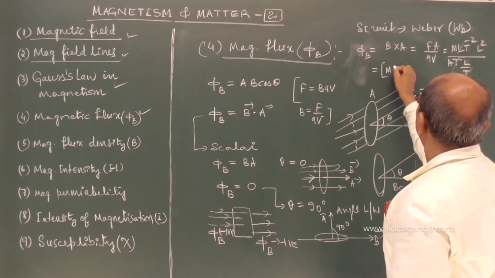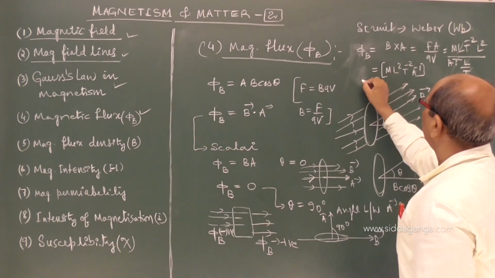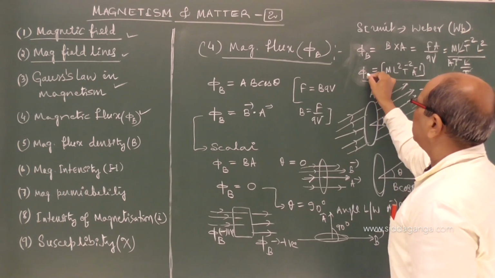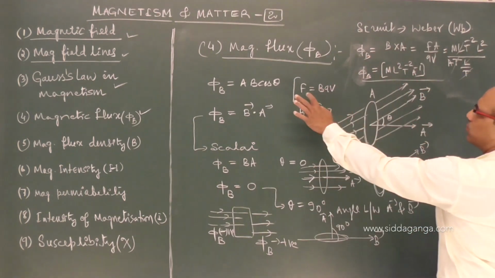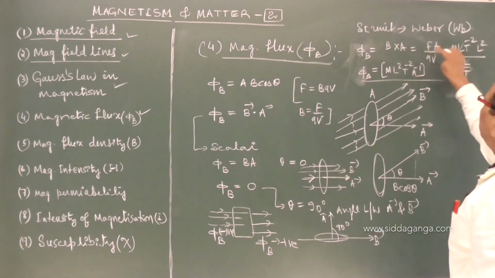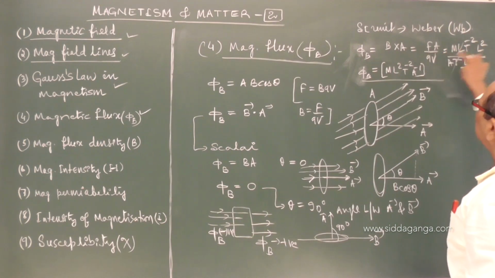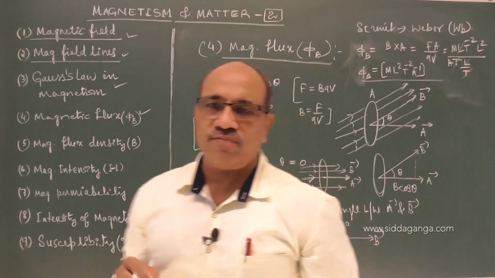What remains is M L square T power minus 2 A power minus 1, which is the dimension of flux. Not necessary to remember. If you know the simple relation F equals BQV, then B is F upon QV, substituted here. F is M L T power minus 2, A is L square, Q is AT, V is L by T. M L square T power minus 2 A power minus 1 is the dimensional formula for flux.